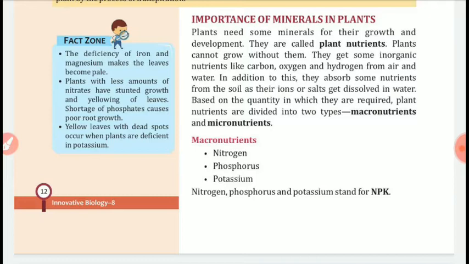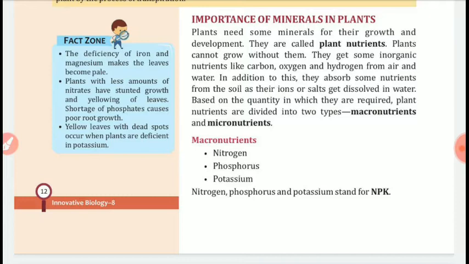Plants need some minerals for their growth and development. Why do plants need minerals? Plants need minerals for their growth and development. They are called plant nutrients. Plants cannot grow without them. Without nutrients, plants cannot grow.